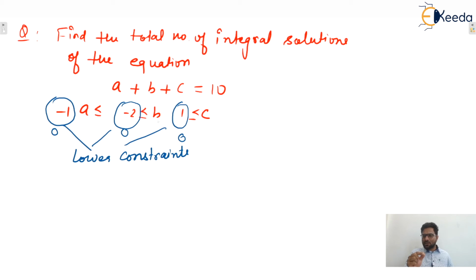Now not only 0, we can start with minus 1 or minus 2, whatever is given. Yes or no? We'll see what the answer will be. Whatever the lower constraints are, we subtract these from the right hand side value. So 10 minus the sum of minus 1 plus minus 2 plus 1.